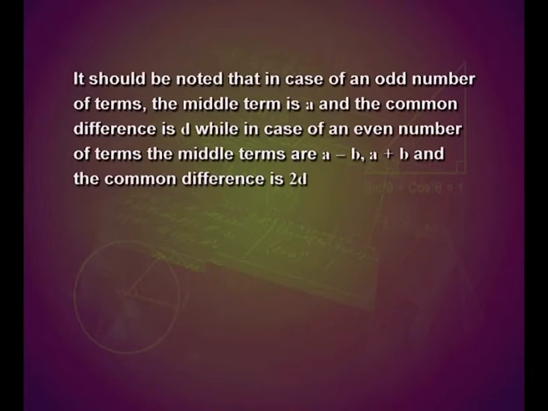It should be noted that in case of an odd number of terms, the middle term is a and the common difference is d, while in case of an even number of terms, the middle terms are a minus d and a plus d and the common difference is 2d.